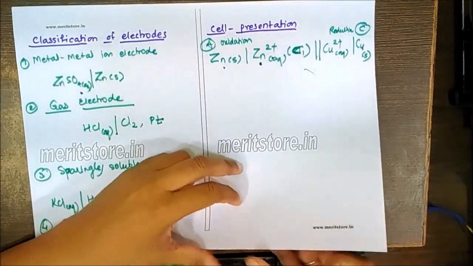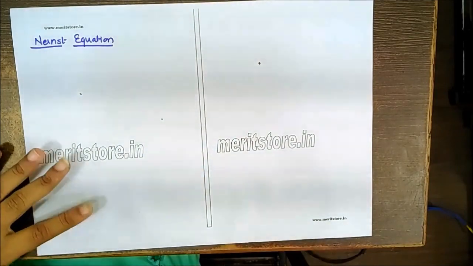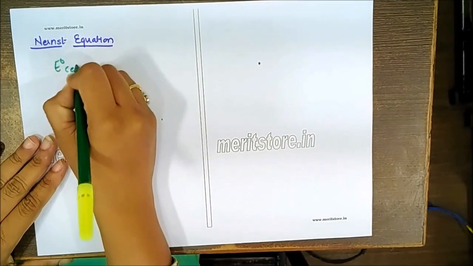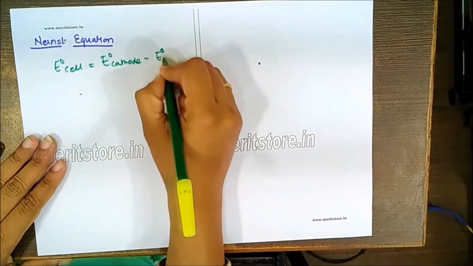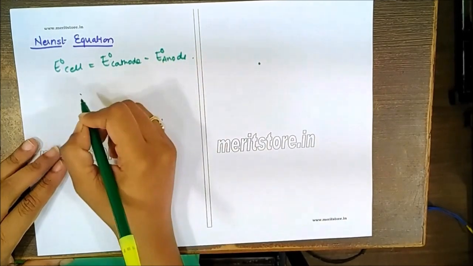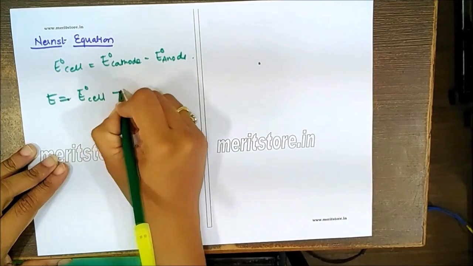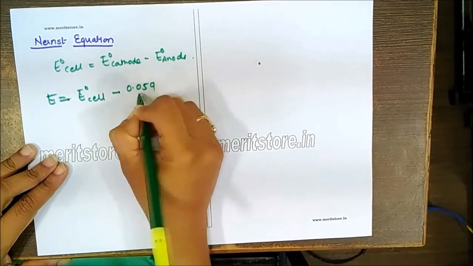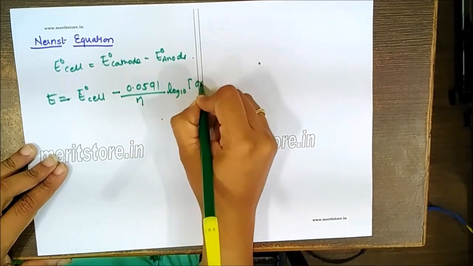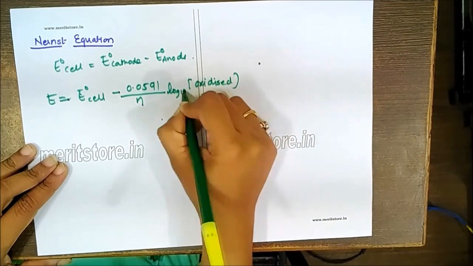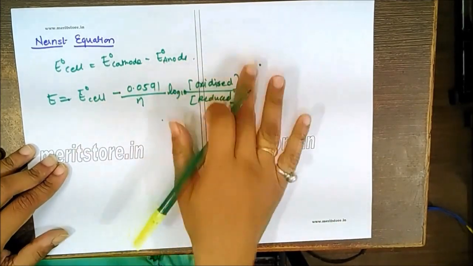The next part is important from the MCQ point of view. That's the Nernst equation, which we should remember. First of all, for the standard condition, E0 cell will be equal to E0 cathode minus E0 anode, provided they have given you the reduction potentials. Also, the EMF of the cell will be equal to E0 cell minus 0.0591 upon n log to the base 10 of the oxidized state of that substance upon the reduced state. This is something we have to use.